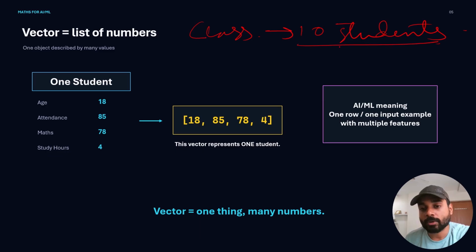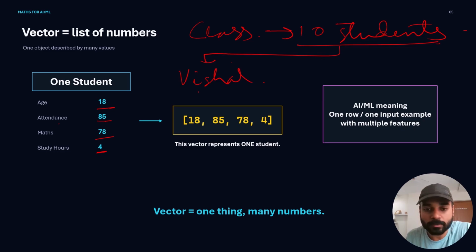Now out of these 10 students I have one student whose name is Vishal. Fine. Now this student has the age of 18, attendance of 85, 78 marks in maths, and study hours is 4. The study hours is 4. Now, how do we represent this student to a machine? How do we represent this?